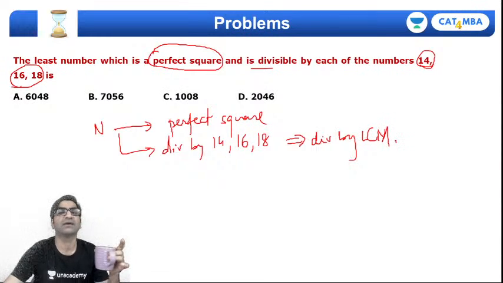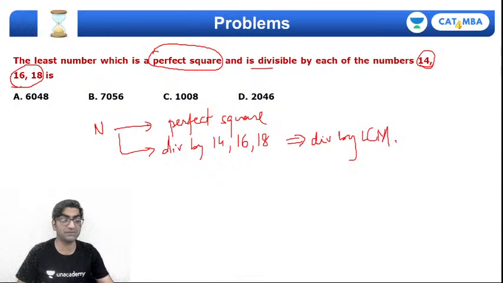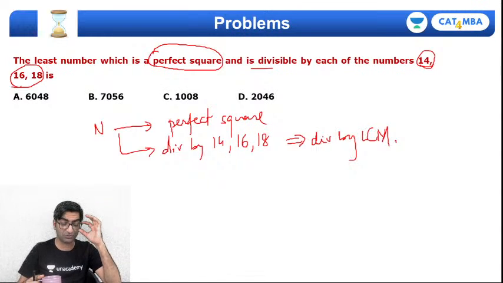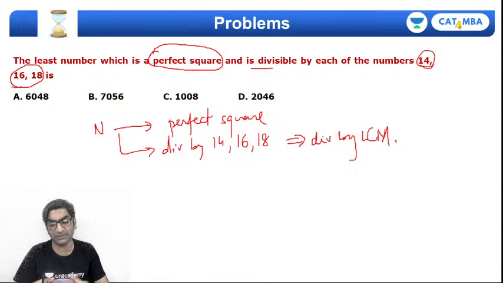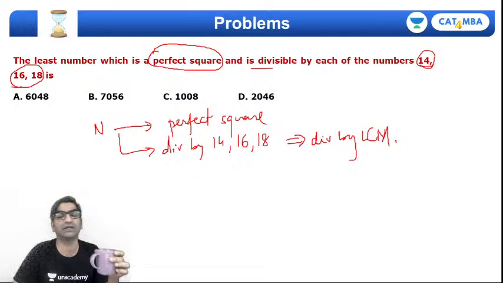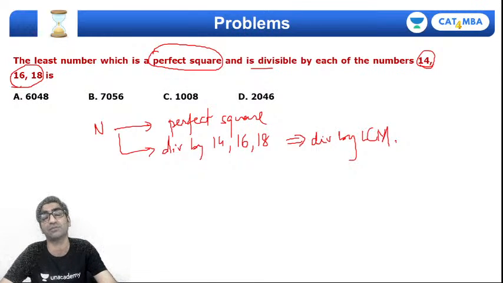How do you know that? Well, if a number is divisible by 14, it will be a multiple of 14. If a number is divisible by 16, it will be a multiple of 16. तो मतलब 14 का भी multiple होना चाहिए, 16 का भी होना चाहिए और 18 का भी होना चाहिए. तो common multiple ढूंढ रहे हैं. तो it will be divisible. It will be a multiple of their LCM. That is, it's divisible by their LCM.